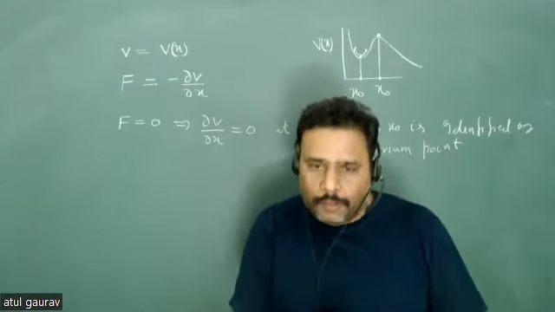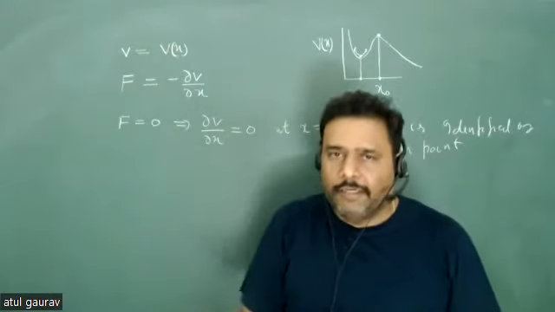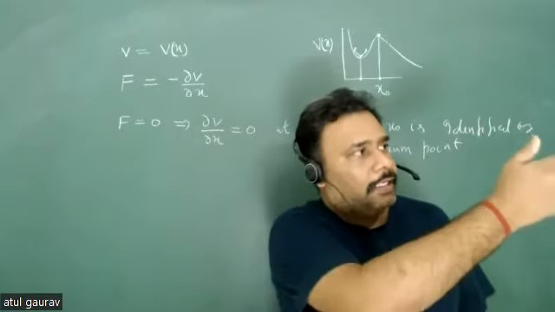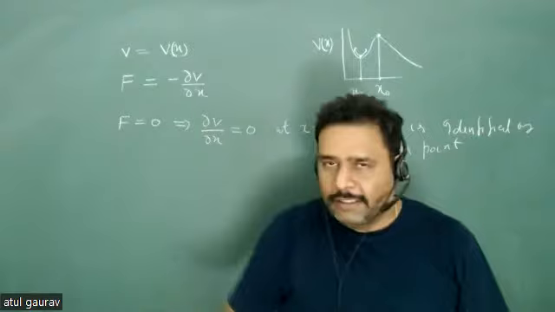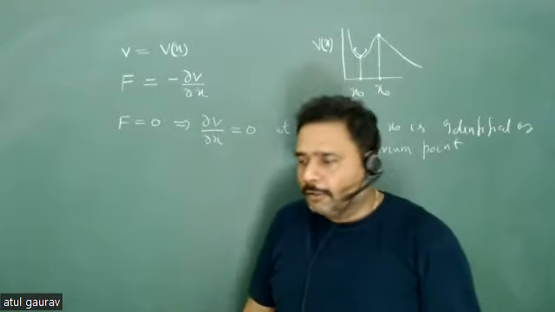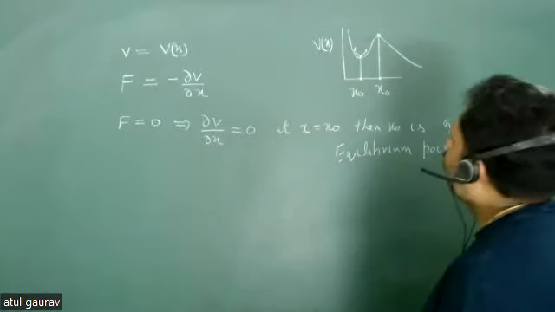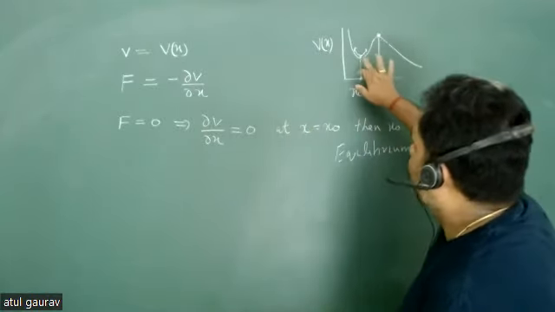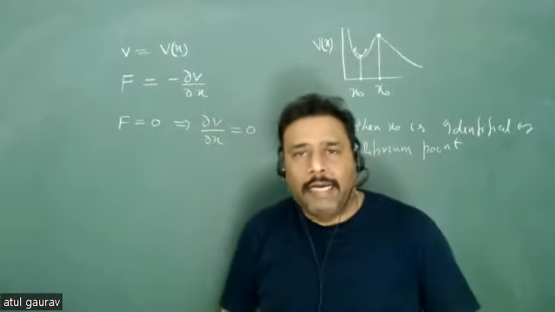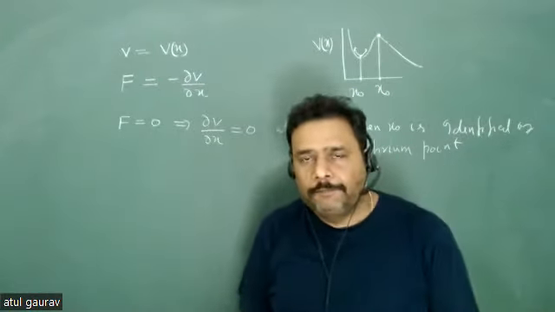If you put the ball, then the ball will go up and again come down, whether you give it left or right. It will do this type of motion. So this point will try to restore your particle at the point x naught, isn't it?